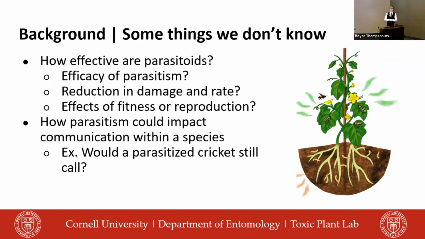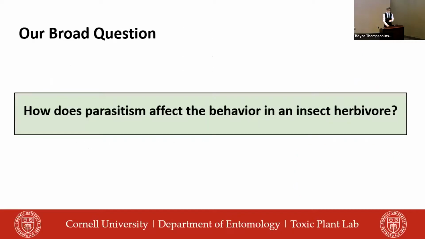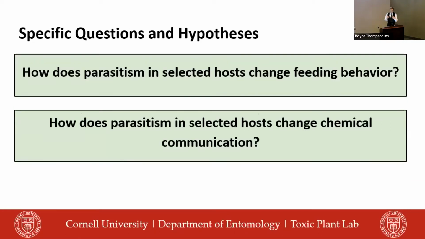Going back to our example with Hawaiian crickets, we saw that in the presence of a parasitoid, they were changing their behavior. But we do not know if this is because the cricket was parasitized and whether it was an internal mechanism that was changing that behavior. So this opens up a very broad question on how parasitism is changing insect behavior in an insect herbivore. And more specifically, I will be discussing today about how parasitism in selected hosts is changing feeding behavior and how parasitism in a selected host is changing chemical communication.